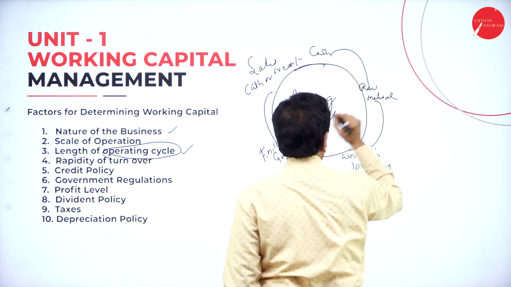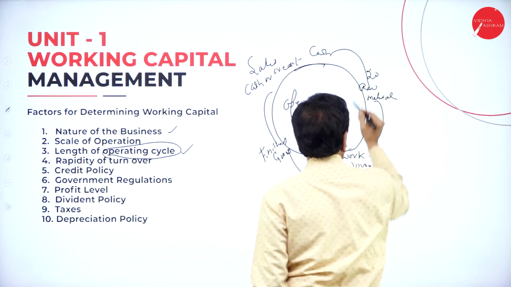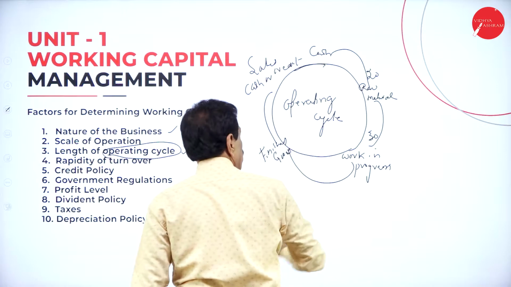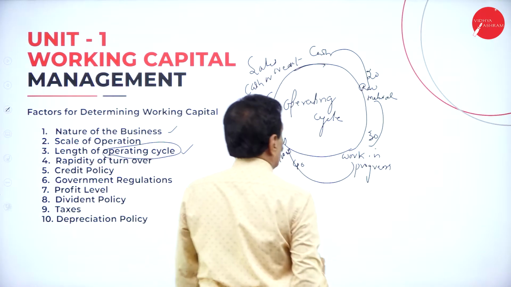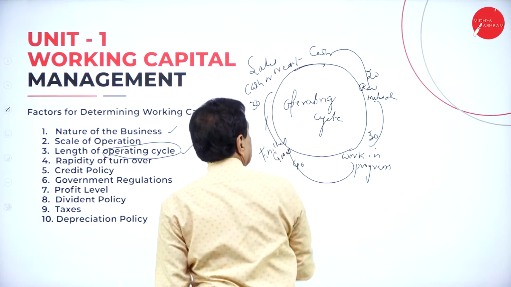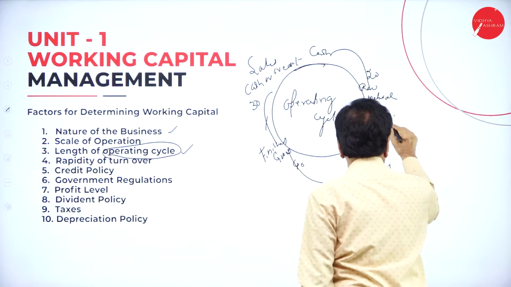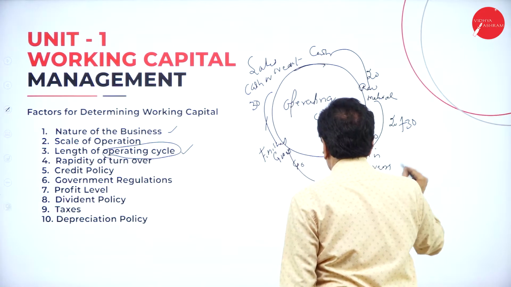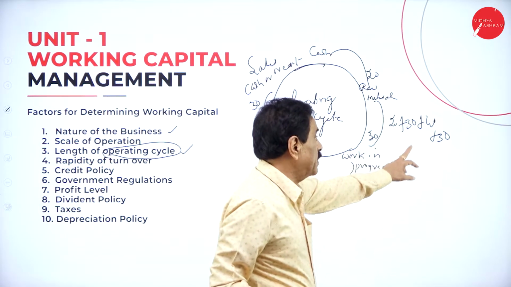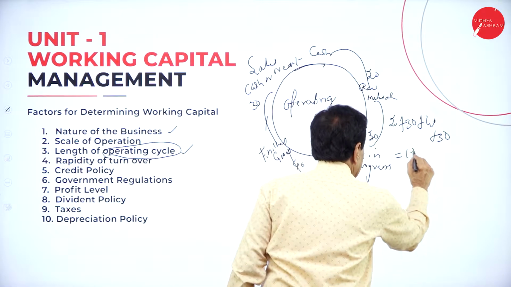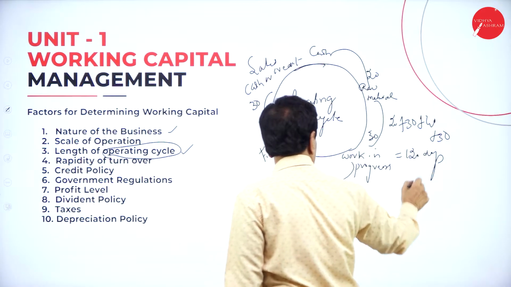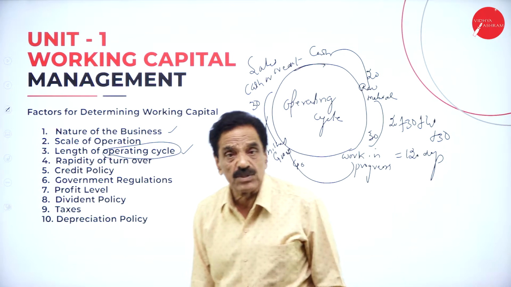Assume that from cash to purchase, you have taken about 20 days. Raw material will come into work in progress about 30 days. Work in progress to finished goods, another 40 days. Another 30 days you have taken to make the sale. So operating cycle is 20 plus 30 plus 40 plus 30, that is 120 days. This is your length of operating cycle. How many days you have taken? 120 days you are going to take.